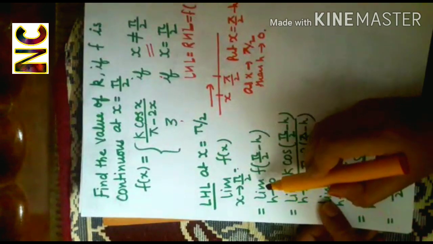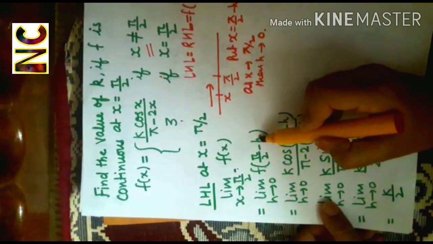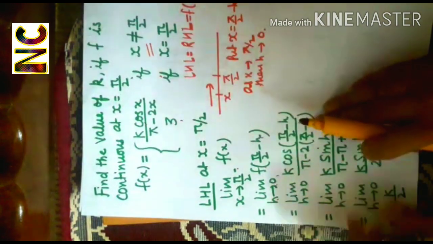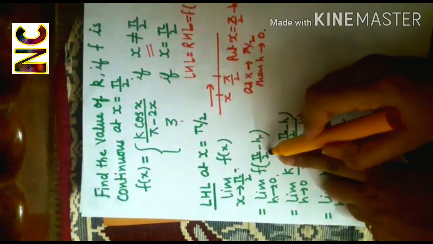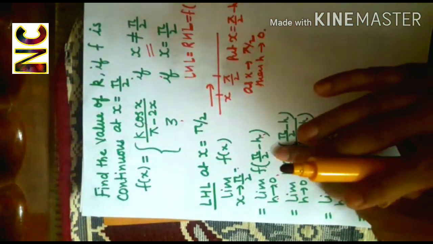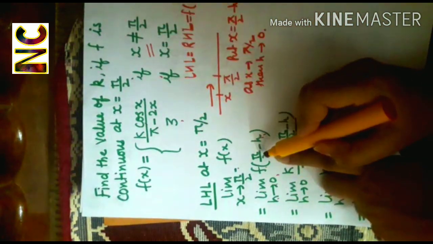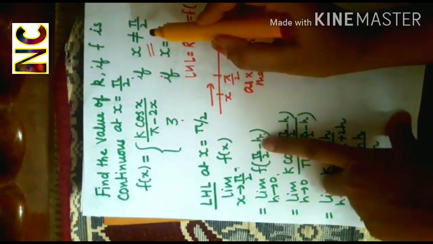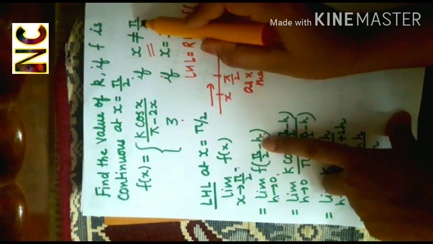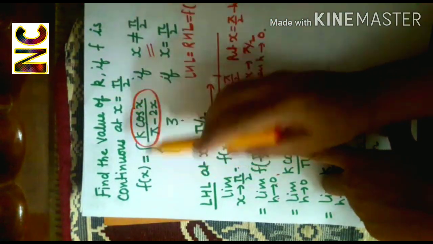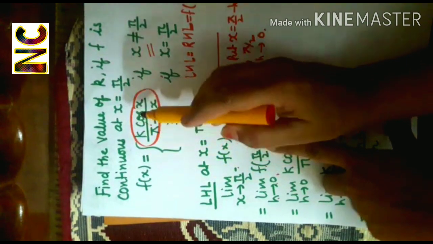So I'll get limit f(pi by 2 minus h) and h is tending to 0. Now pi by 2 minus h is less than pi by 2. So definitely pi by 2 minus h is not equal to pi by 2. So whenever input is not equal to pi by 2, f(x) is equal to this. So here we will be using this definition.